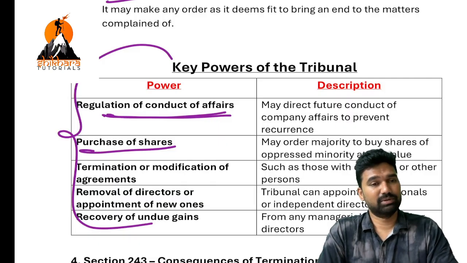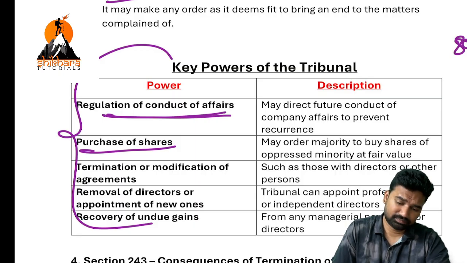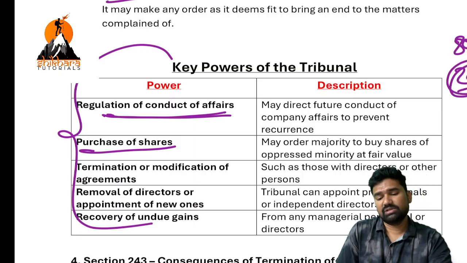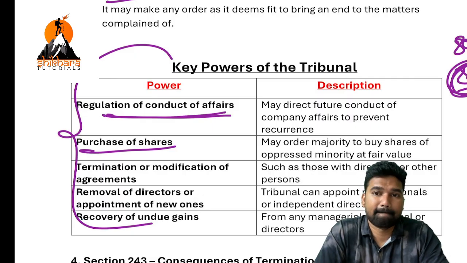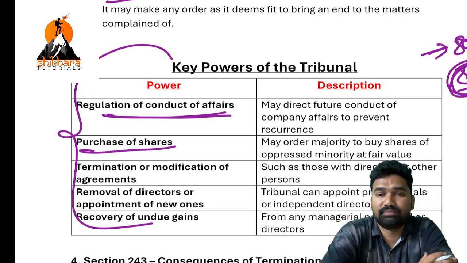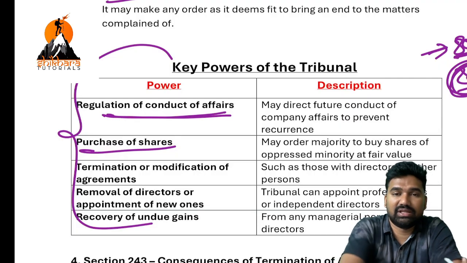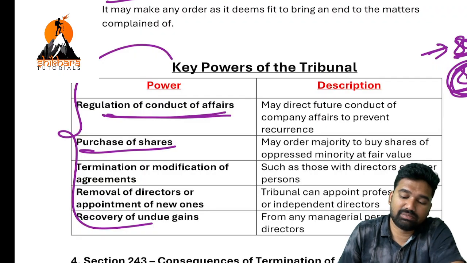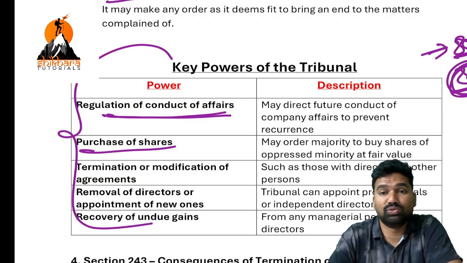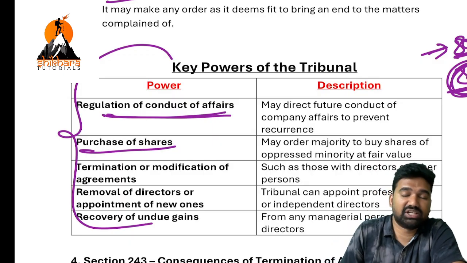This is a very simple option. Say, for example, I have given a case earlier, right? 80%, 20%. These 20% people are complaining to NCLT, and these 80% people are saying that, sir, nothing to worry, everything is all right. Then NCLT will issue a beautiful order. So you guys are saying everything is all right, right? So do one thing then. Purchase the shares from this 20% group at a fair value, not a value decided by you, or a nominal value. We will decide the fair value, and you guys purchase the shares from the 20%.